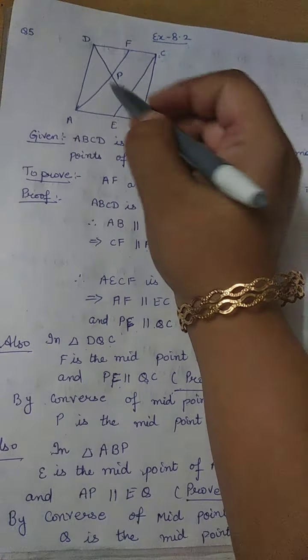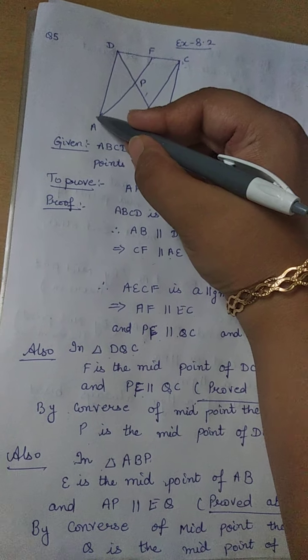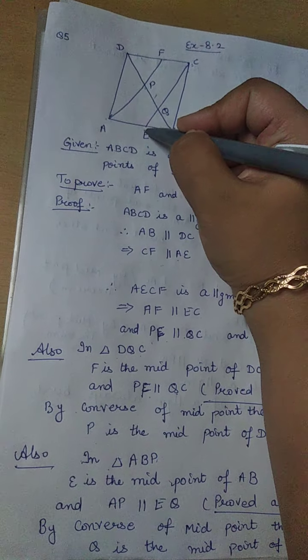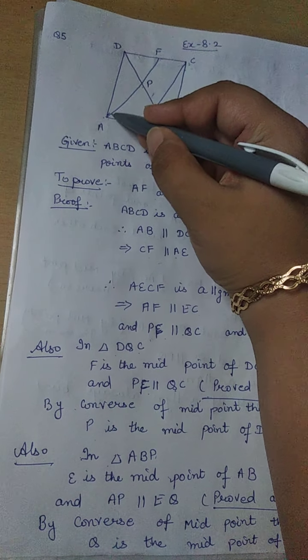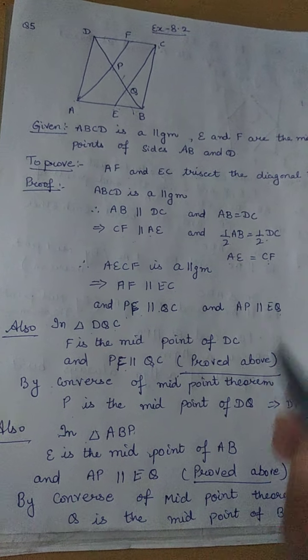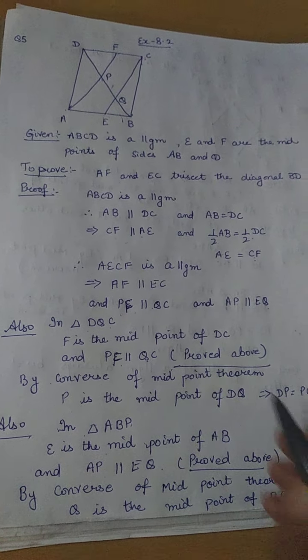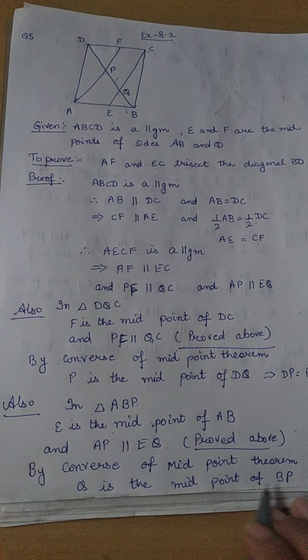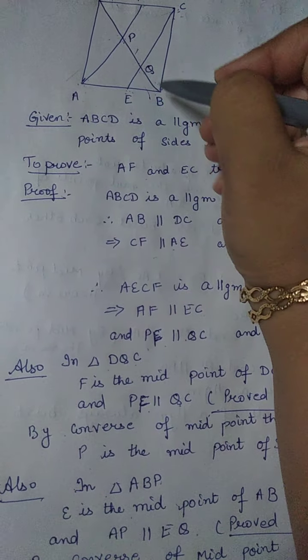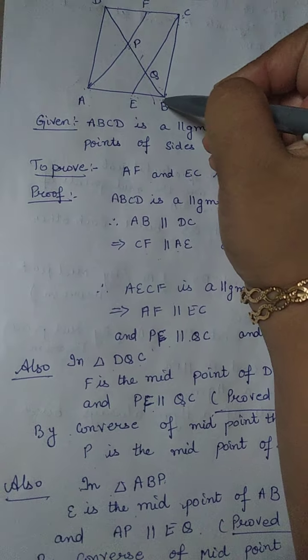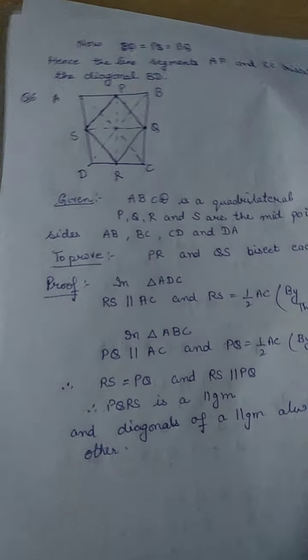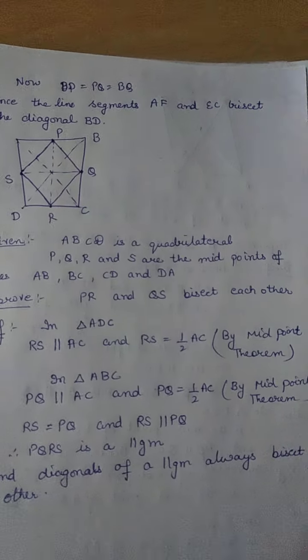Now in triangle ABP, E is the midpoint, and we have already proved EQ is parallel to AP, or we can say that AP is parallel to EQ. E is the midpoint, AP parallel to EQ. We have already proved this because it is a big parallelogram and the subparts are also parallel. So by the converse of the midpoint theorem, Q is the midpoint of BP, which implies that PQ is equal to QB. So DP is equal to PQ, PQ is equal to QB. Therefore all three are equal. So DB has been divided into three equal parts by these two line segments.